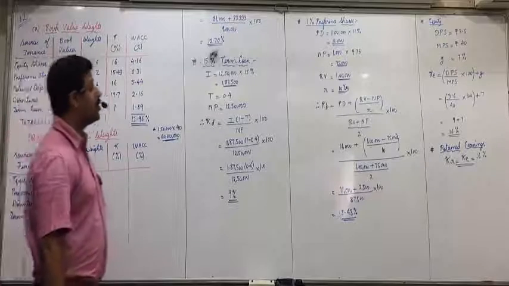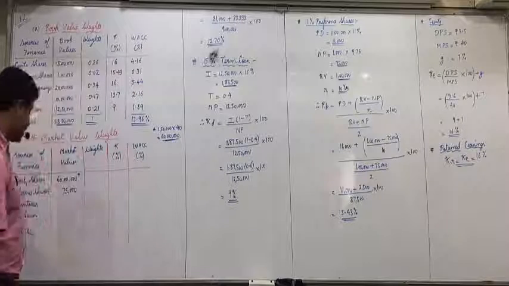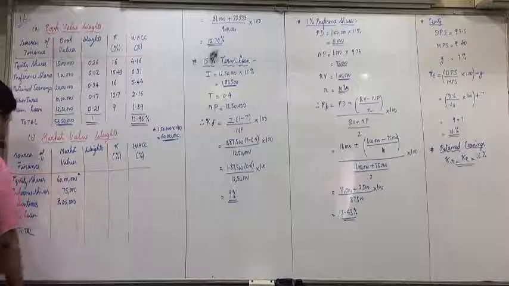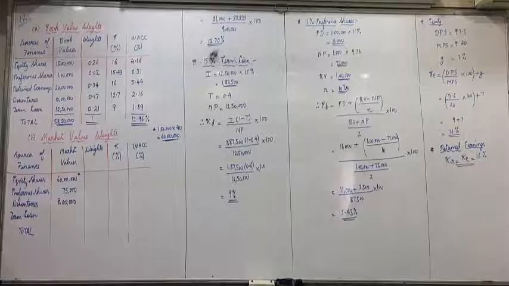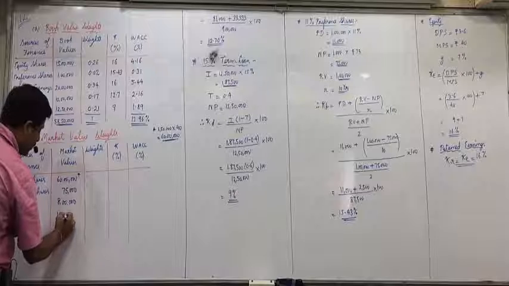In debentures also, what was the net proceeds taken? 8 lakhs. Check it up, first one. That itself we can take as market price. And what note did I make you read about term loan? Book value and market value will remain same. So this 12,50,000 book value itself can be taken as market price.